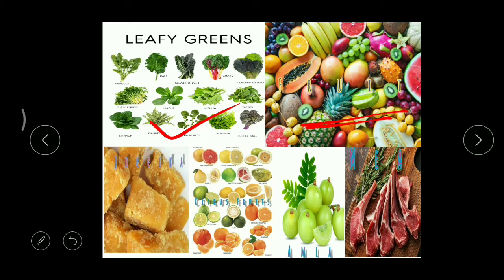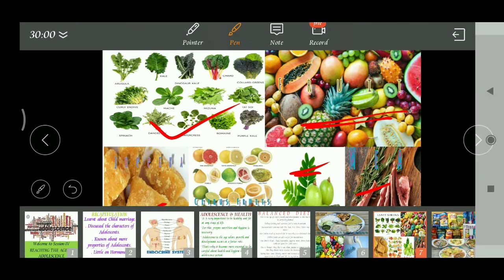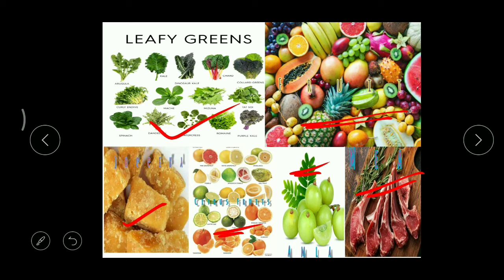And what is this? Jaggery, bellam we call that. Okay, and it even contains a huge amount of iron. And these are different varieties of citrus fruits. And this is what? Amla. This contains rich quantities of vitamin C. And this is meat. Okay, meat means any type of meat, like chicken, mutton, or fish. Got it? So by taking all these things, we get nutritious food.